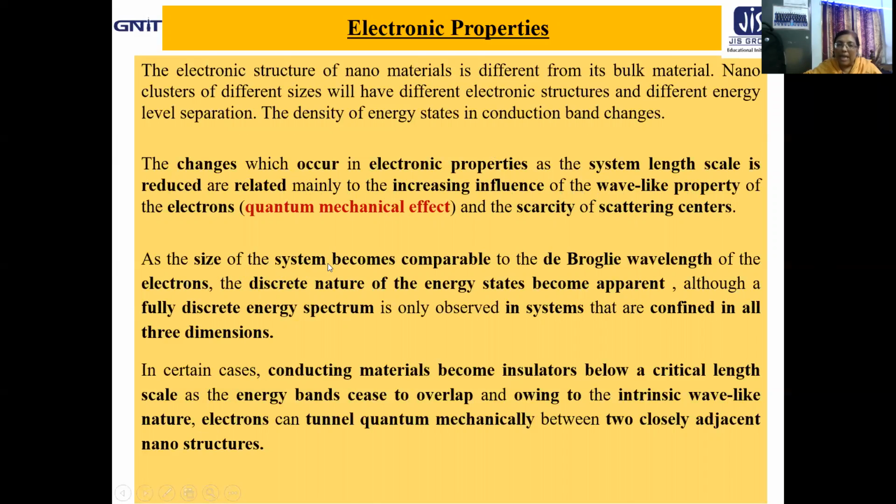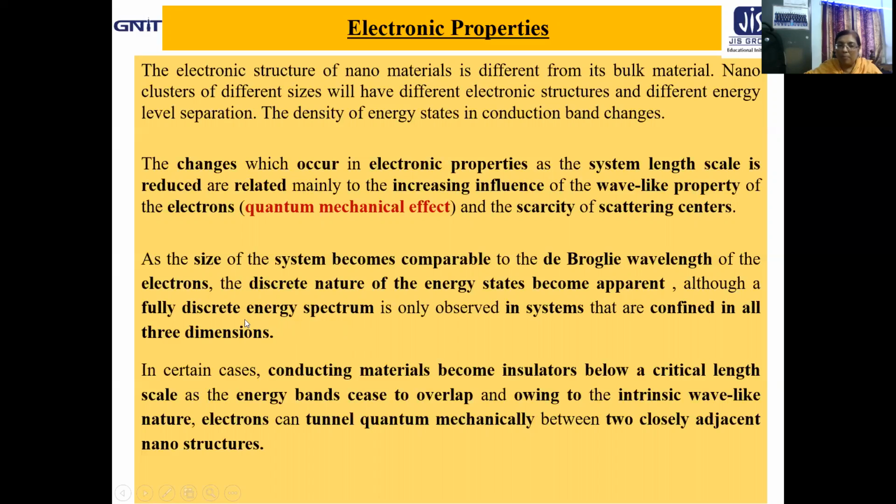Now, as the size of the system becomes comparable to the de Broglie wavelength of the electron, the discrete nature of the energy states obviously becomes apparent. You are very much familiar with this concept. Though we know that for complete discretization, all three dimensions must be confined.